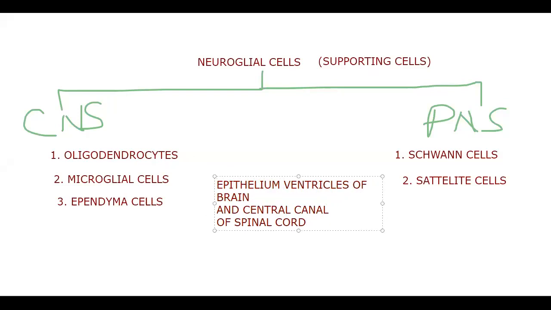The epithelium which lines the ventricles of the brain and central canal of the spinal cord.